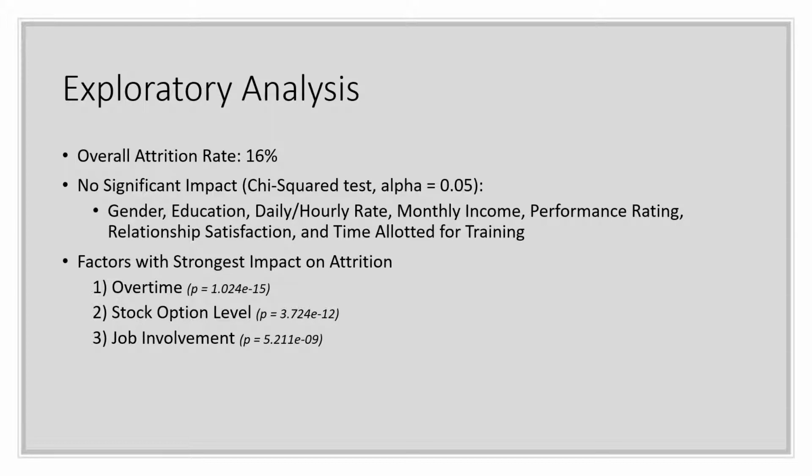And assuming that job involvement scores range from 1, having little to no involvement, to 4, having high involvement, attrition rates appear to increase as job involvement increases. Attrition is also highest for employees in lower job levels. And interestingly enough, divorced employees have the lowest attrition rate at 6.2%, whereas 26% of employees who are single are less likely to stay with the company.